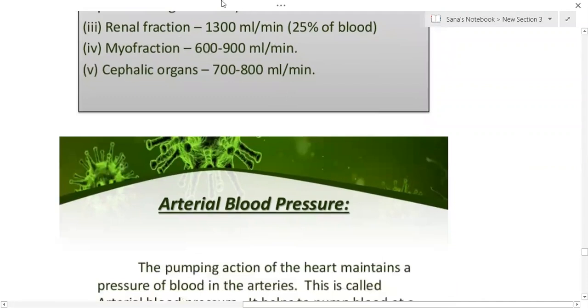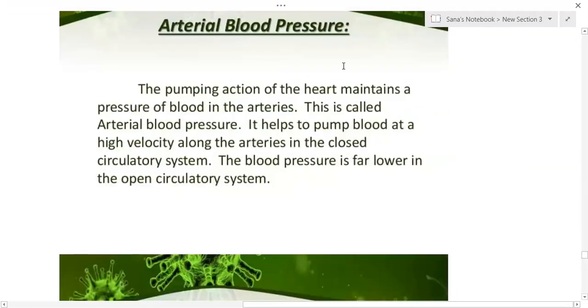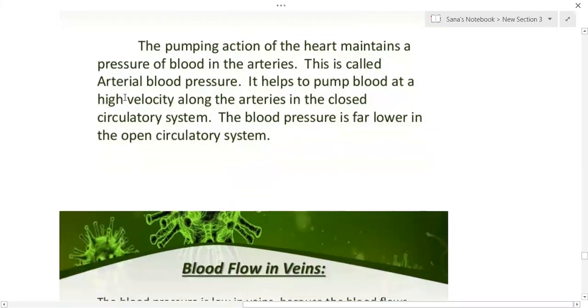Next we'll discuss arterial blood pressure. Blood pressure is a very common word which we use. The pumping action of the heart maintains the pressure of the blood in the arteries. This is called arterial blood pressure.